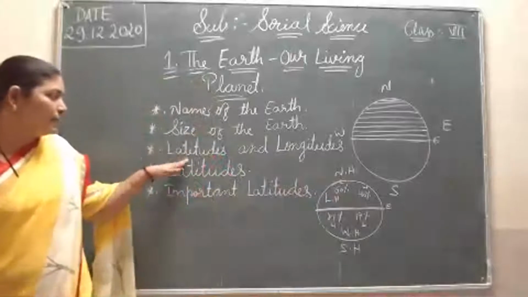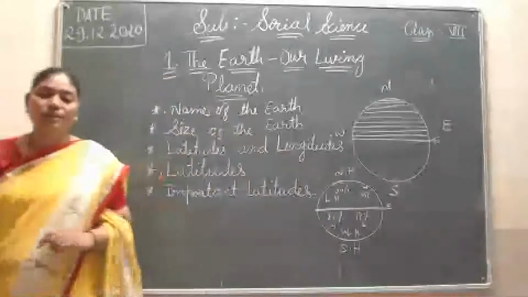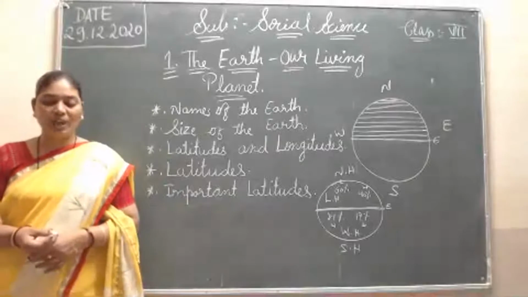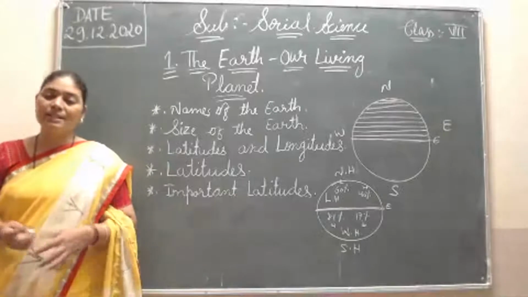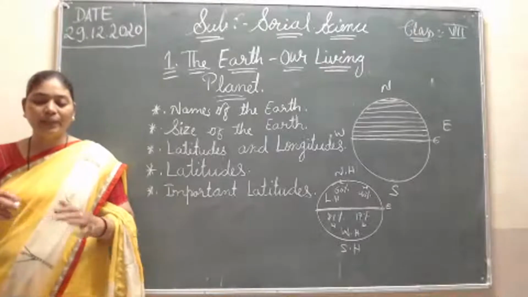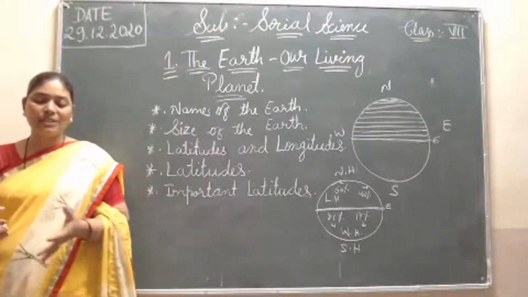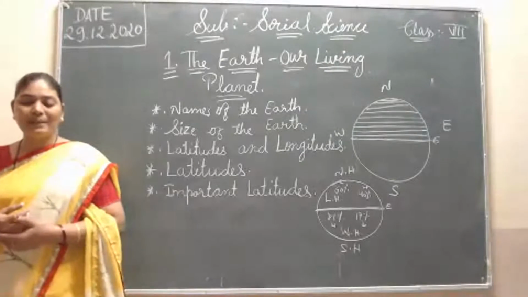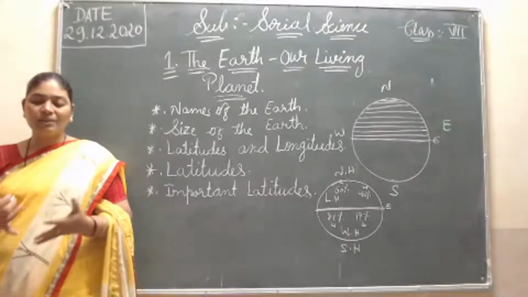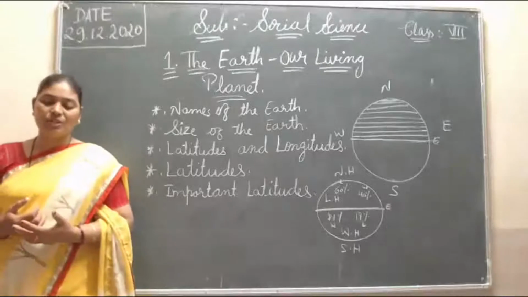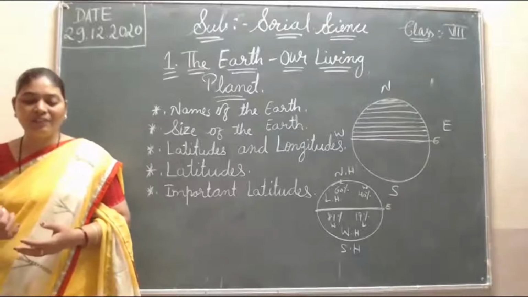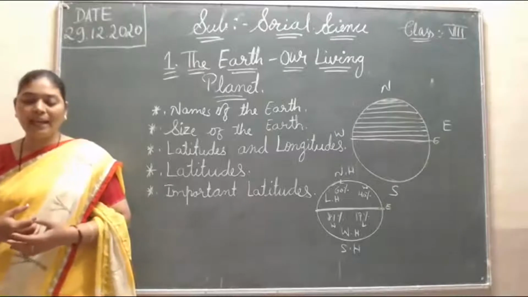Now next, latitudes and longitudes. The earth is spherical in shape, meaning round. Therefore it is difficult to locate places and directions and calculate distances between places. To understand the relation between different places on the earth and their exact location, we have to understand their position, their distance from a fixed point, and their exact direction.